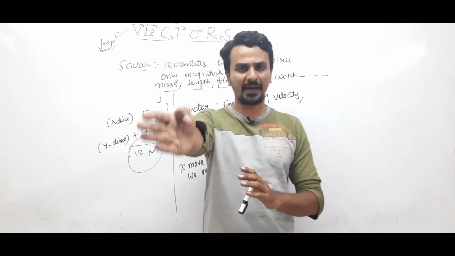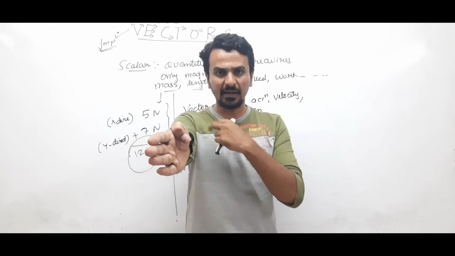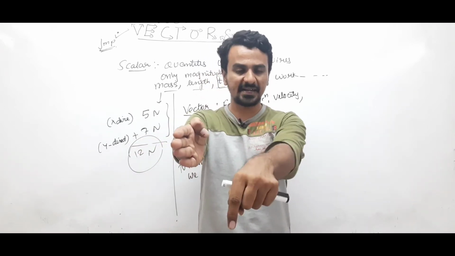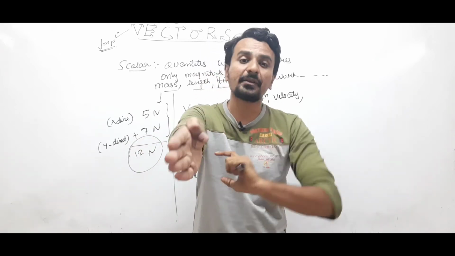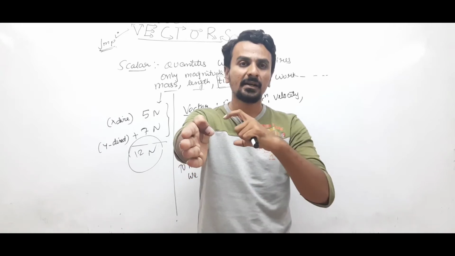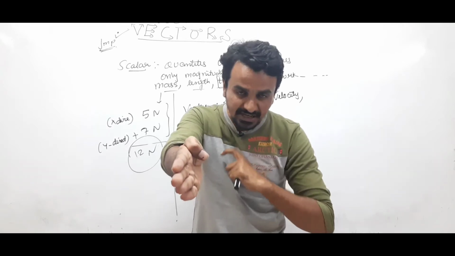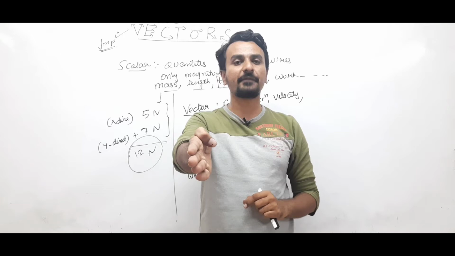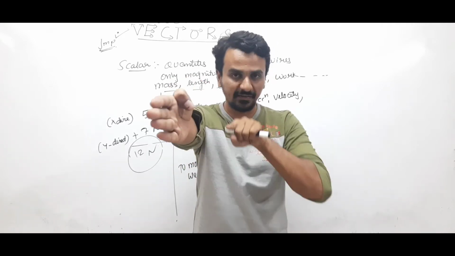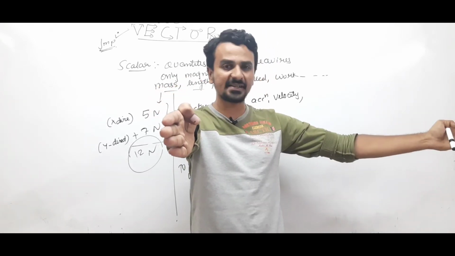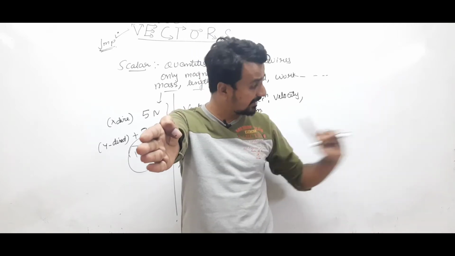See, a force of 5 Newton is applied on me in this direction. A person is standing here, he is stretching me over there. He tries to take me along with him with a force of 5 Newton. Another person is applying a force of 5 Newton on me in this direction.